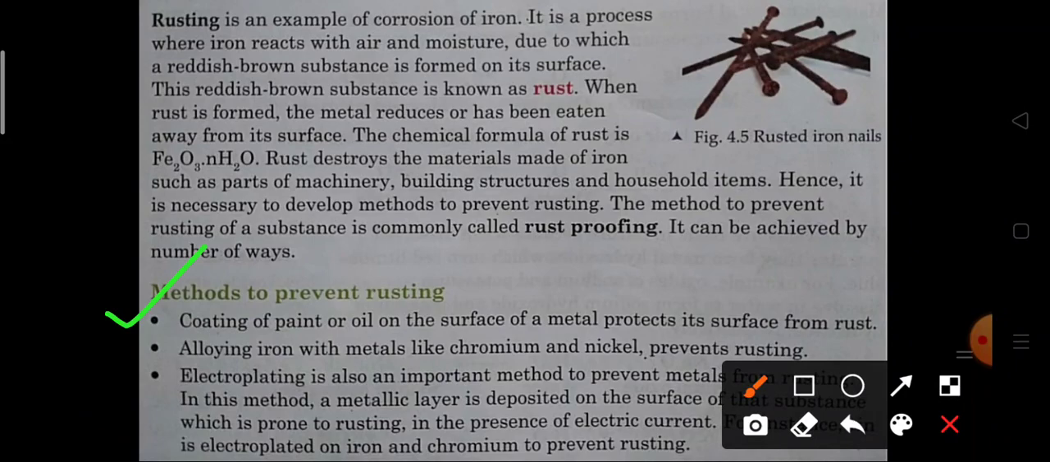Second, alloying iron with metals like chromium and nickel prevents rusting.